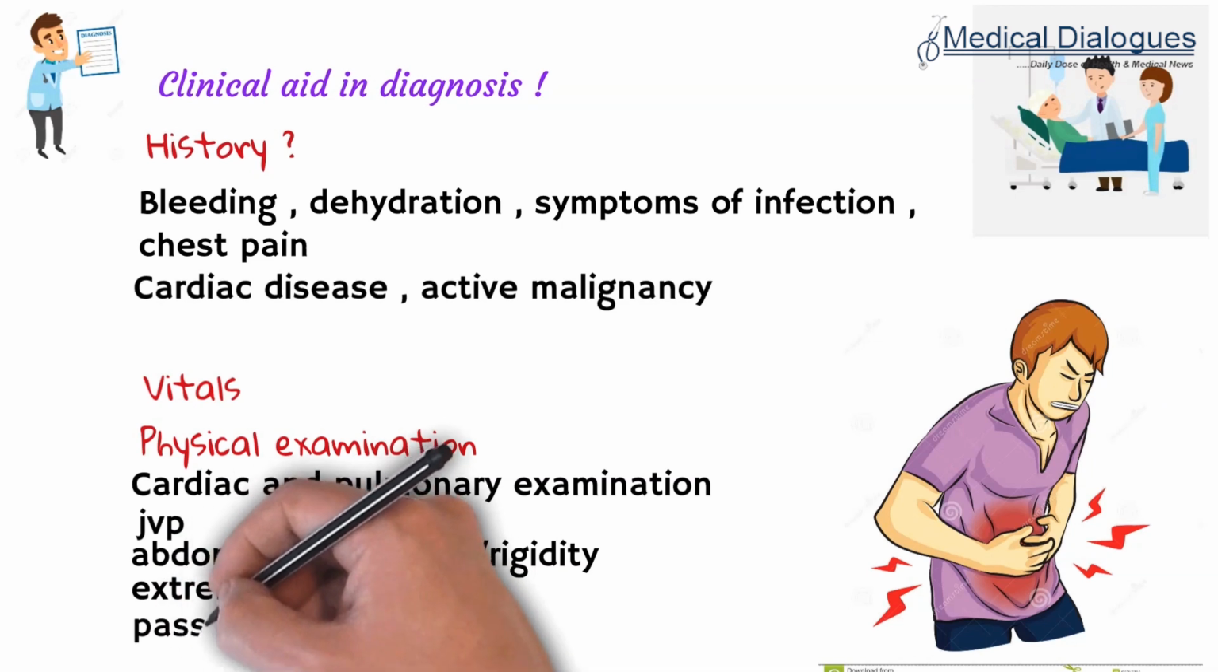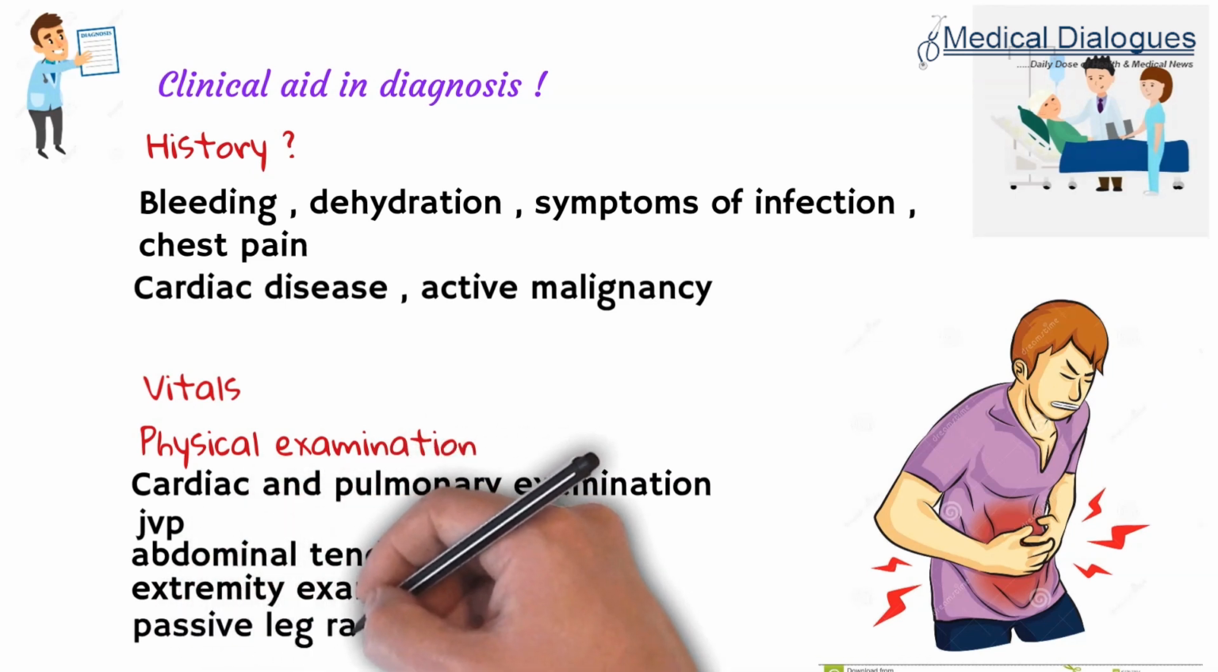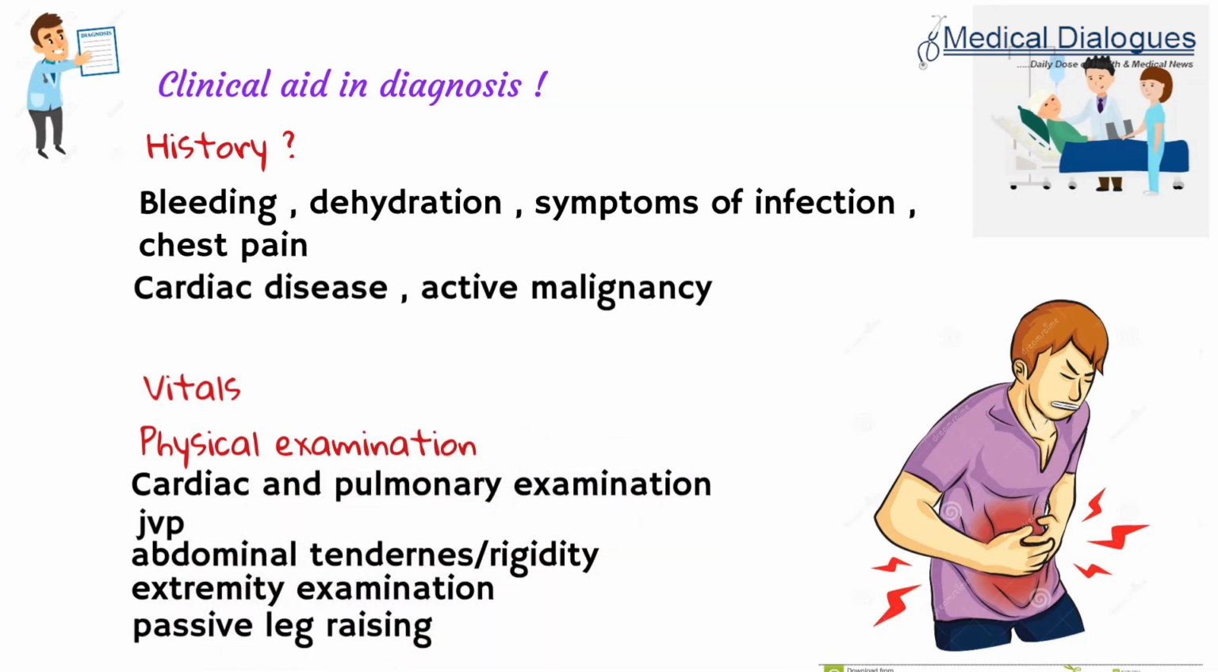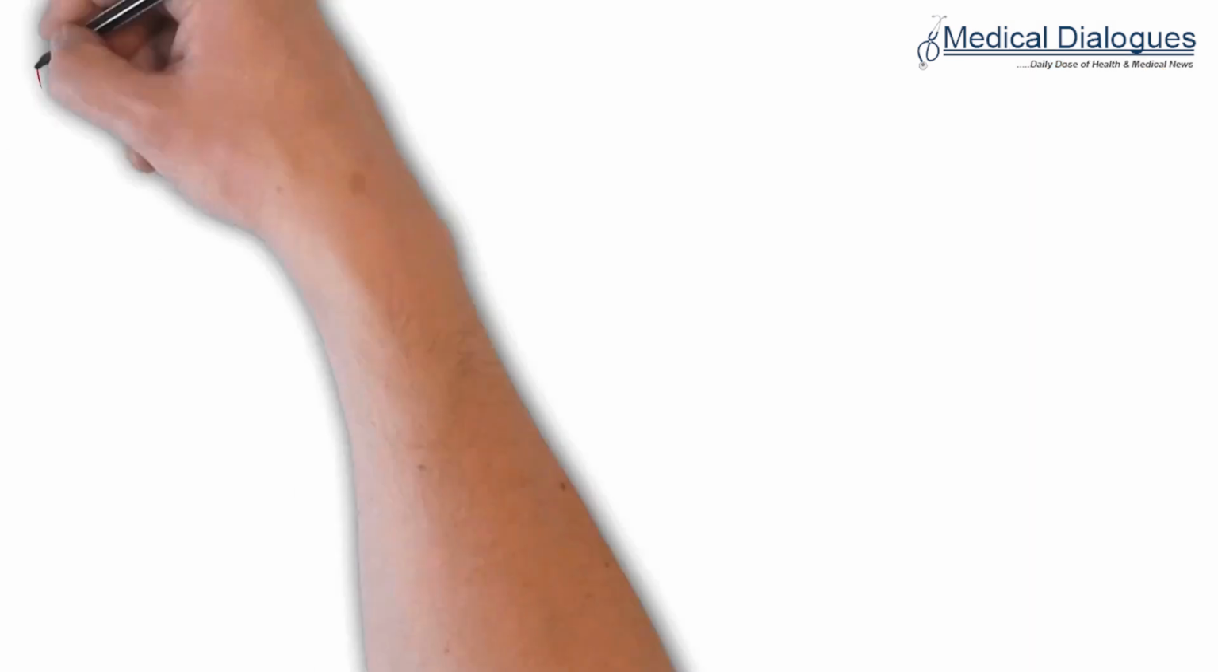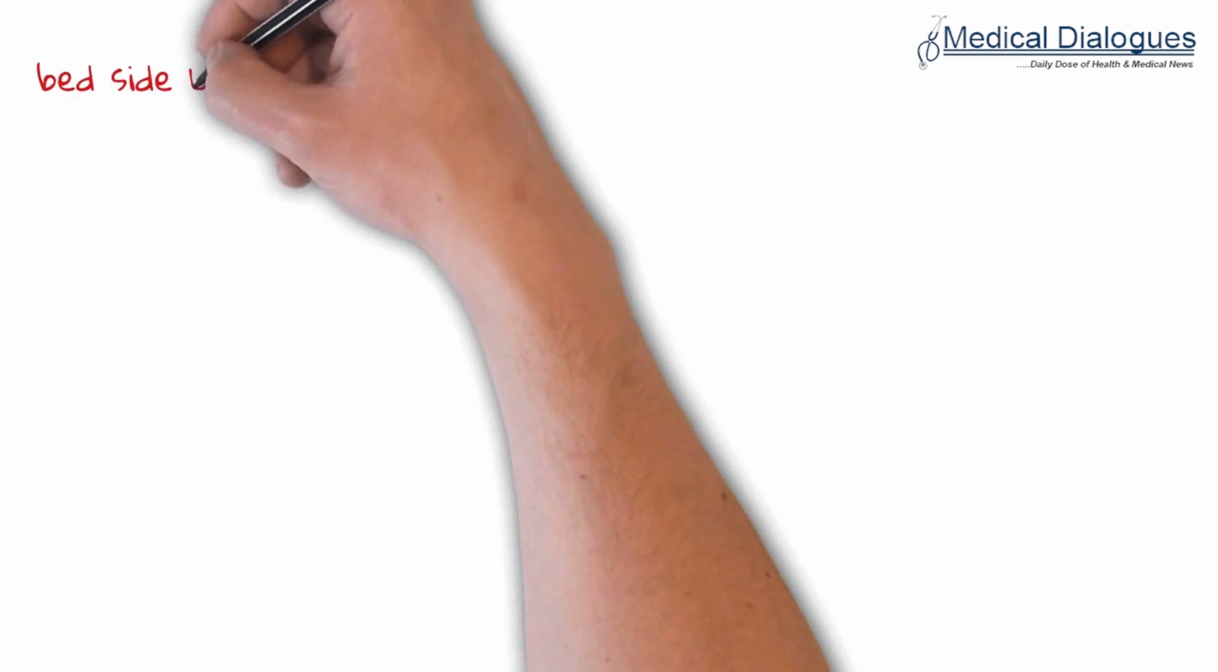And after extremity examination, passive leg raising should be done, in which the legs are raised to 45 degrees and the pulse pressure is assessed. If the pulse pressure is increased after passive leg raising, it is a sign of intravascular volume depletion. It plays a very important role in patients of hypovolemic shock.